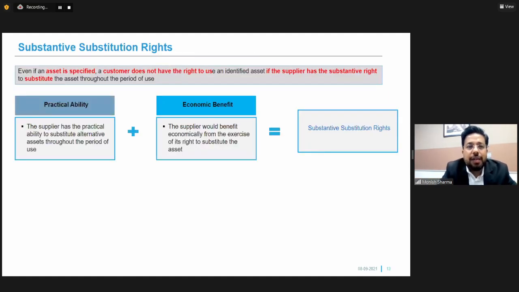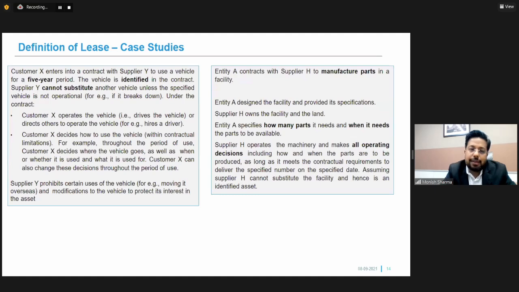In substantive substitution right, this means that in case the supplier has the capacity to substitute the asset, suppose I'm using an asset which can be substituted by the supplier at any point of time, that means that the customer does not have the right to use that asset. It is the supplier which is actually exercising the right over that particular asset. So in case of a lease, it is very important that the customer should have the substantive rights over the particular asset, then only it can be categorized as a lease.